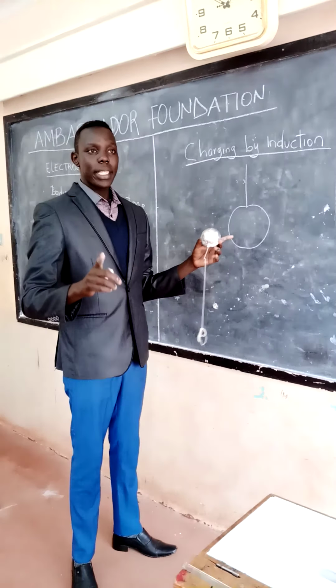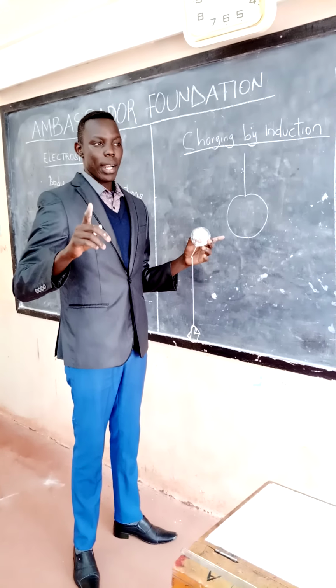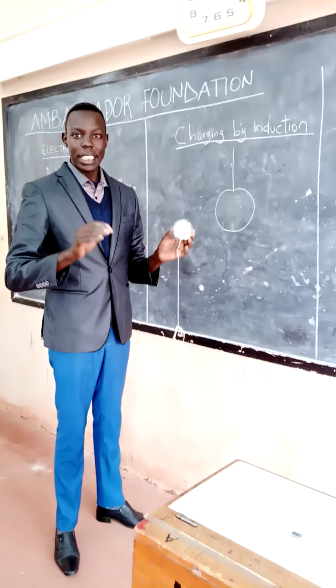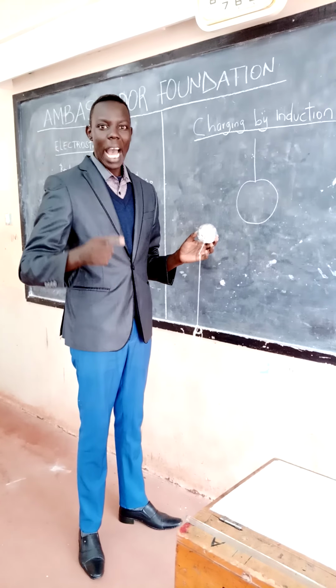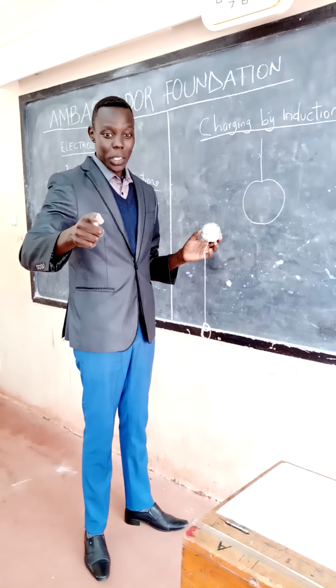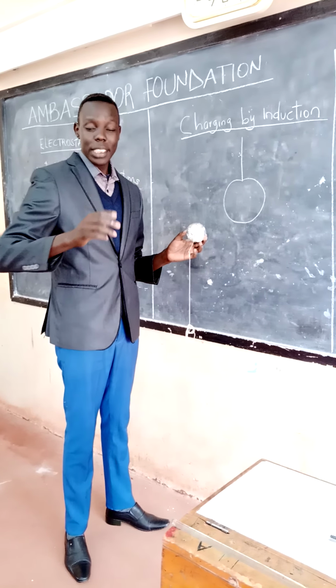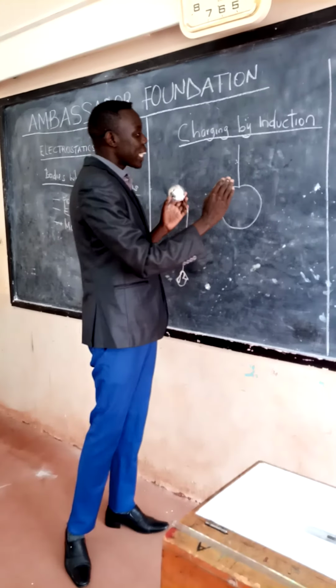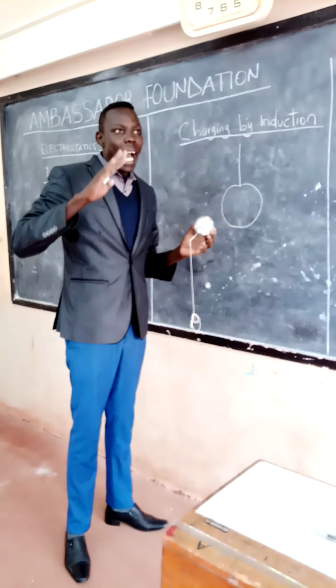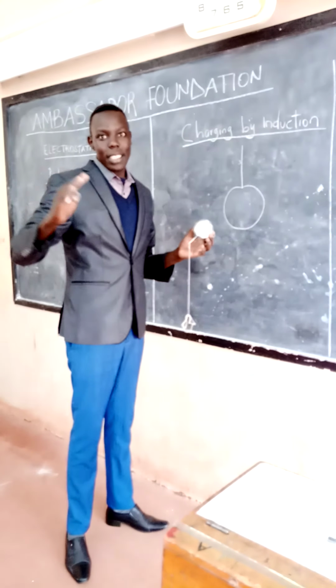Now, listen very well. If a body is not charged, it simply means it has equal number of electrons and protons. What do I mean? It has equal number of positive charges and equal number of negative charges. Now, when charging, we mean we make one type of charge more than the other.